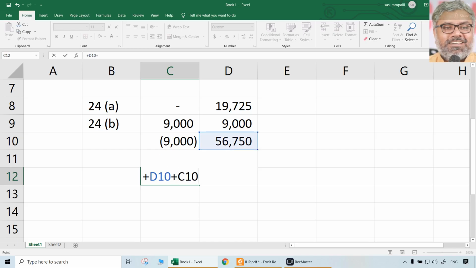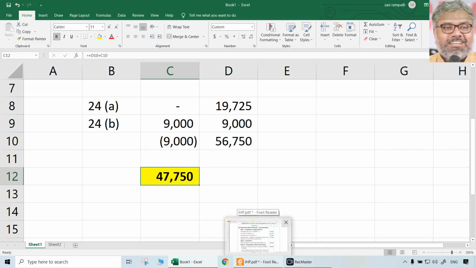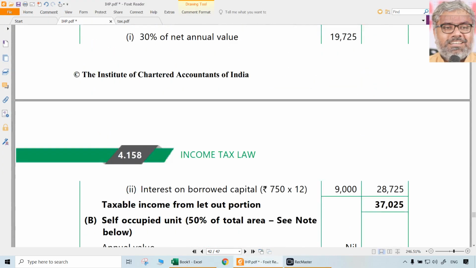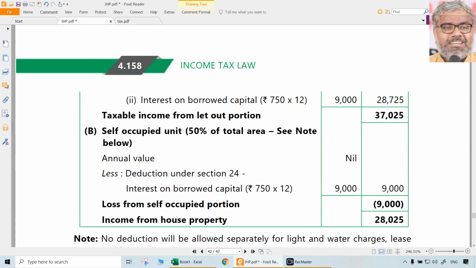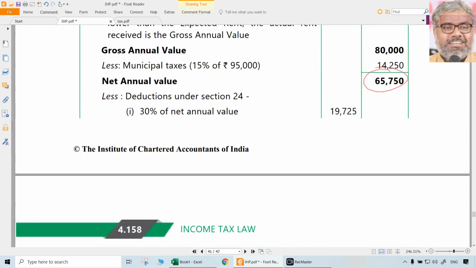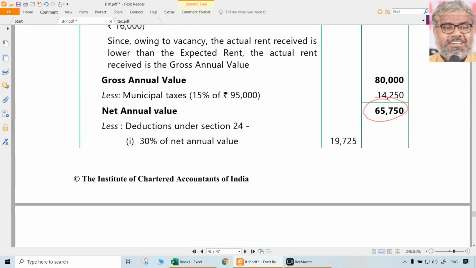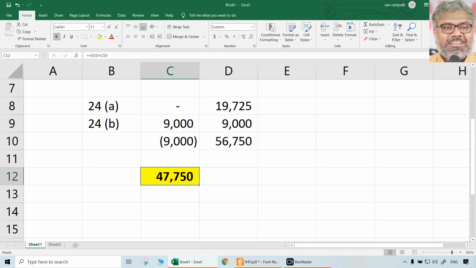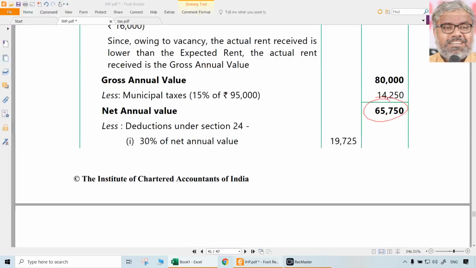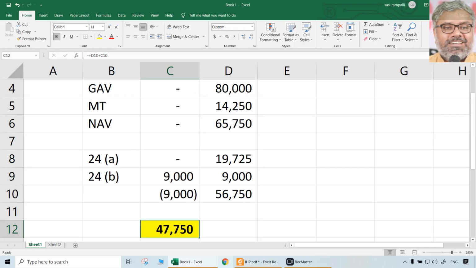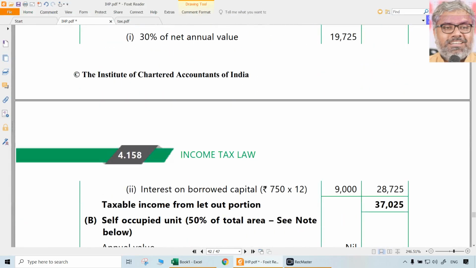After this, you can combine these two. Ultimately, 47,750 will be the answer. But separately, we have to show 9,000 and 56,750. Is that the calculation? 19,750, 725. Yeah, that is correct.